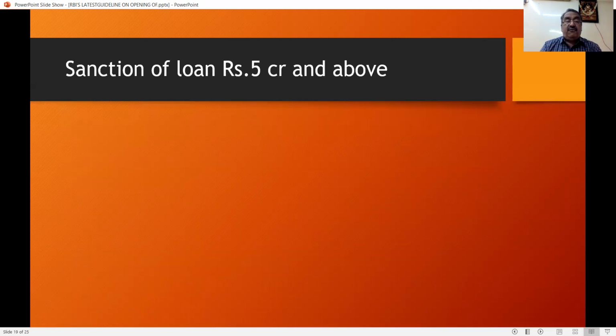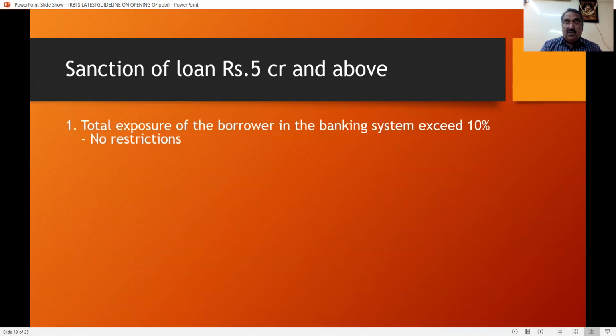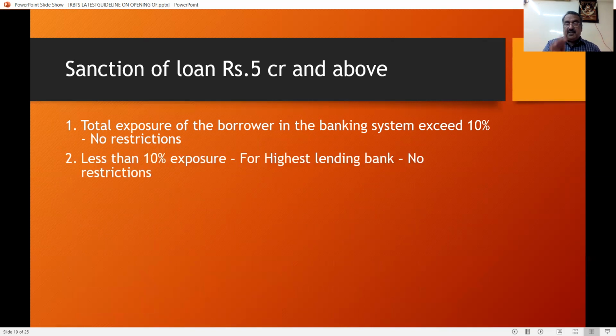Now we are going to see the sanction of loan of 5 crore and above, that is OD and CC, that is exceeding 5 crore and above. If the total exposure of the borrower in the banking system exceeds 10%, that is aggregate system, aggregate loan exceeds 10%, there is no restriction, any amount can be sanctioned. In case the loan exposure is less than 10%, then the highest lending bank can give any quantum of loan and there is no restriction for it.